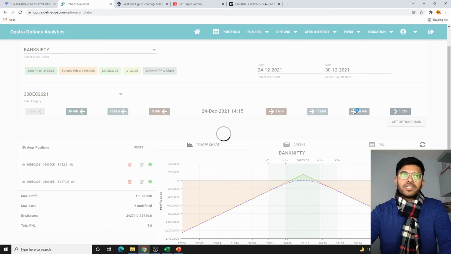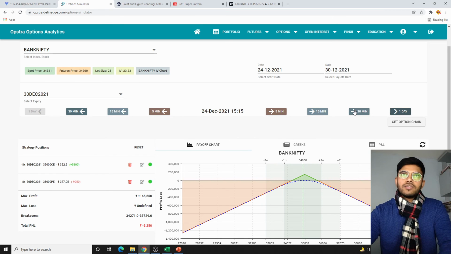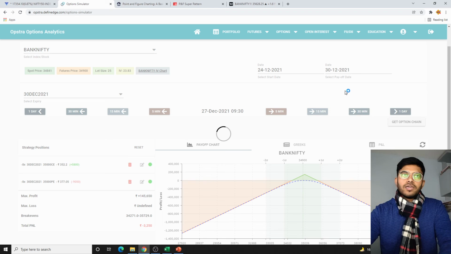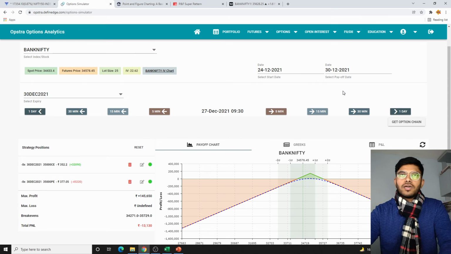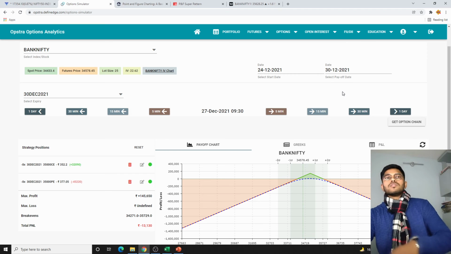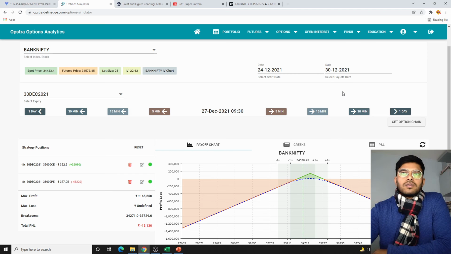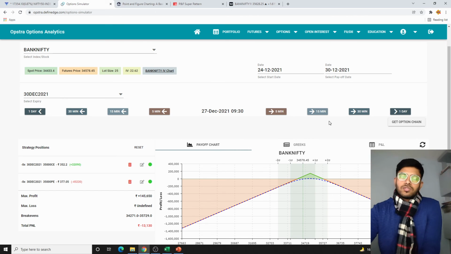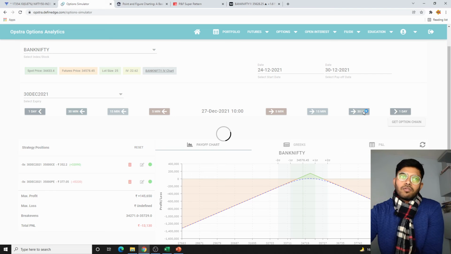Now, the moment we enter into this trade, we see that after around 1 hour we are able to reap some profit, and by end of the day we are into a loss of around 3,000 rupees, and the next day the Nifty opens into a loss position of around 13,000. I cannot let it run below 30,000, so that is the ceiling we have for the losses.